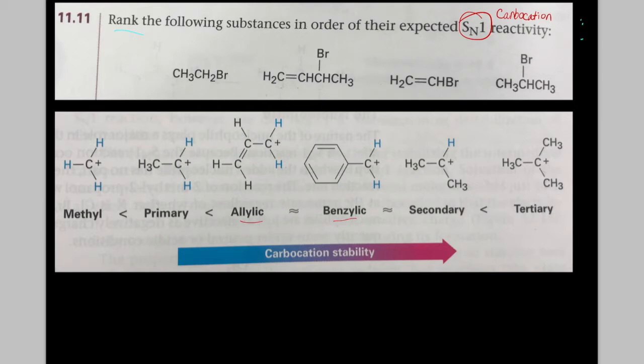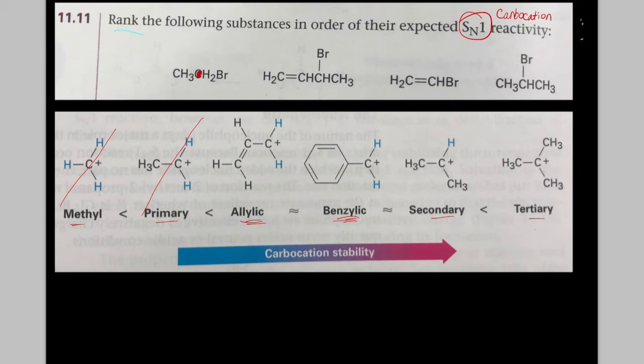Now, here's the trend from the textbook. You can see how the tertiary is better than the secondary, and that's about as good as these resonance stabilized ones. Okay, and those are better than primary and methyl. You almost never form primary or methyl carbocations unless you're doing some high energy stuff. So let's go ahead and look at these.